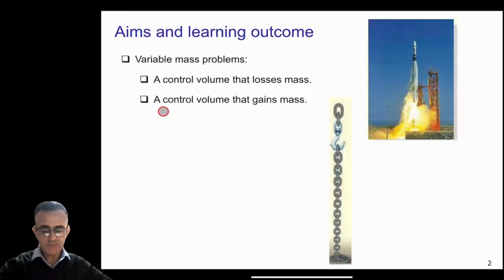Similarly, we can have a system where the system will gain mass, as you can see in this figure here. When the hook is moving in the upward direction, the mass of the chain is increasing. So this will come in this category. We will discuss each of these topics in detail, and we will derive the equation of motion for it.